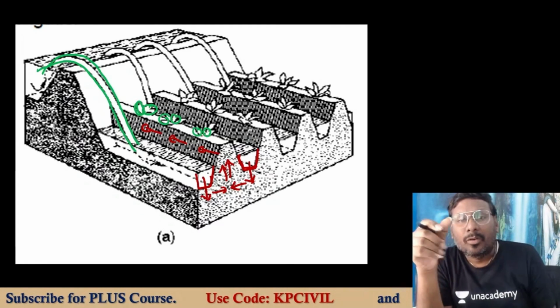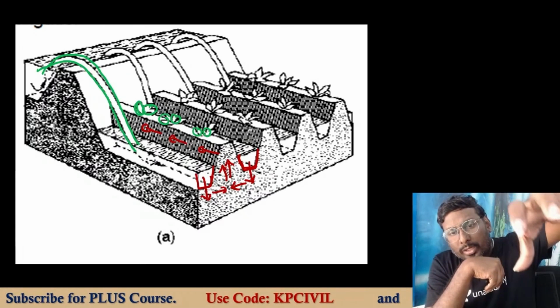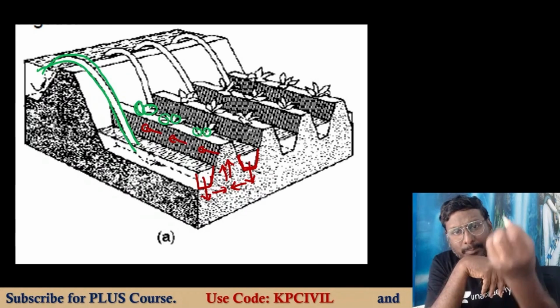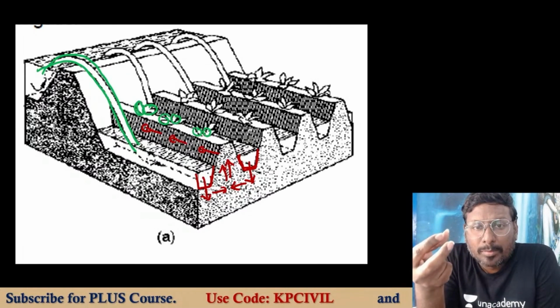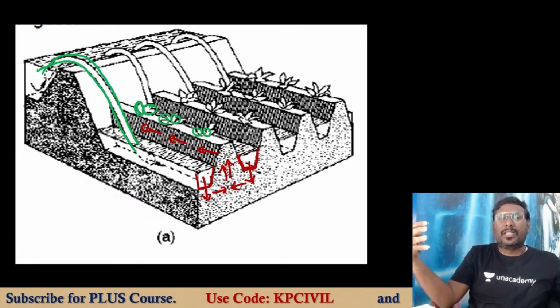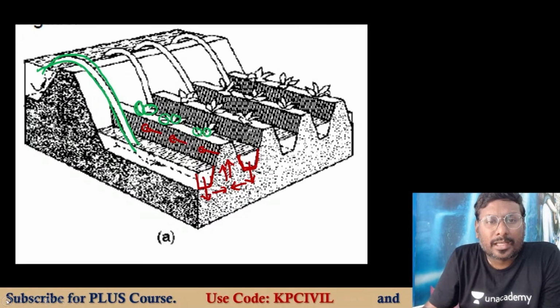Got the point? The water is stored in between the gaps and slowly absorbed by the soil through infiltration. That infiltrated water comes from both sides and gives growth to the agricultural crops.